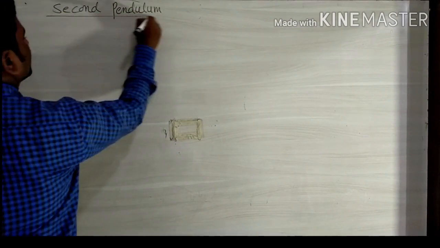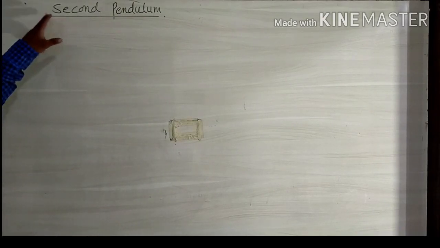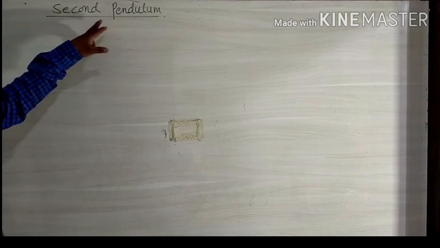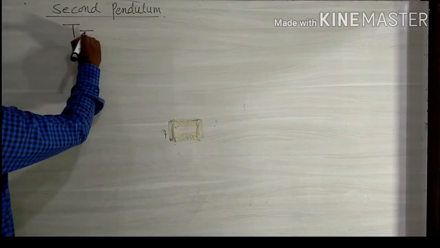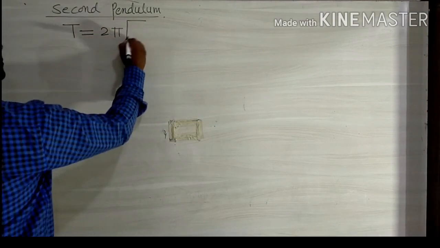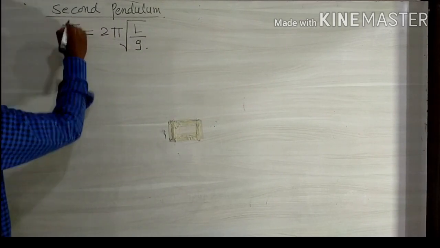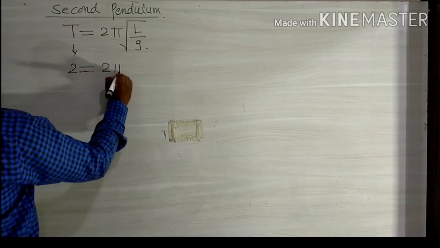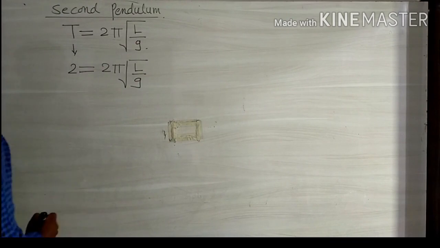A second pendulum is a simple pendulum whose period is equal to 2 seconds. We know the equation of periodic time T of a simple pendulum, T is equal to 2 pi under root of L upon g, and the period of a second pendulum is 2 seconds. So 2 is equal to 2 pi under root of L upon g.